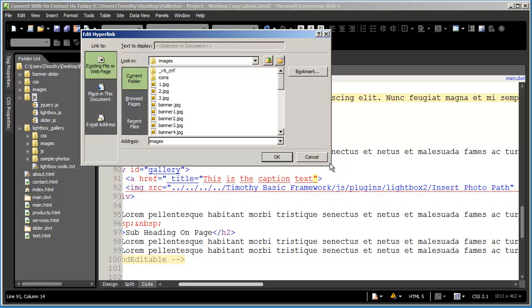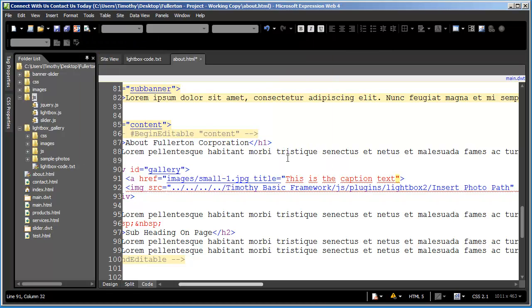Now, one thing that we haven't done so far is we haven't really looked through a lot of these images that are in here. But you're going to see some small images here, and you can look and find the exact image that you want to use. I'm just going to select small 1 there. And then I've got to remember to type my closing quotation mark.